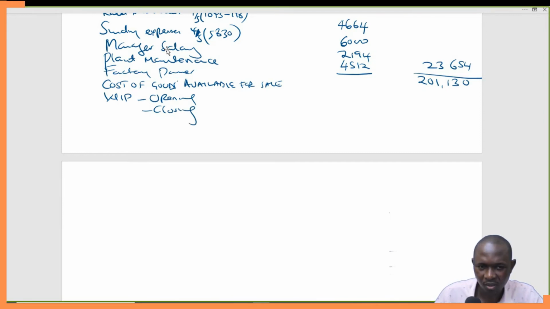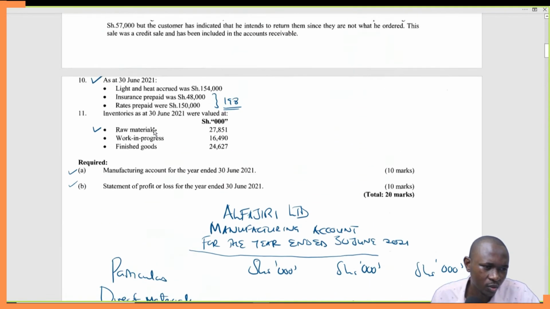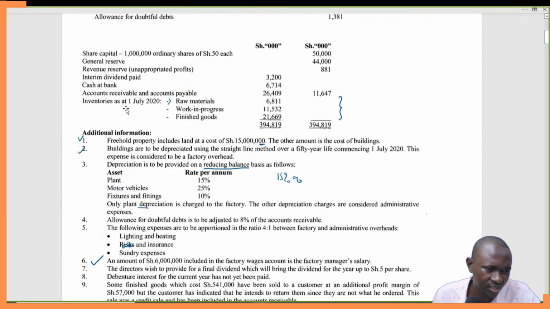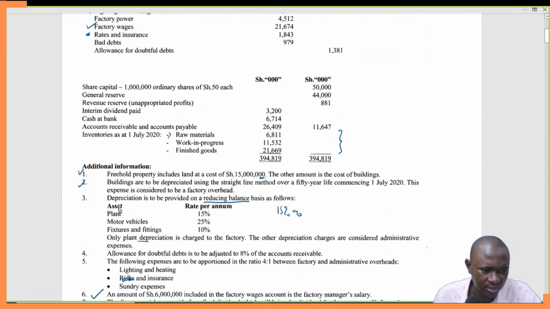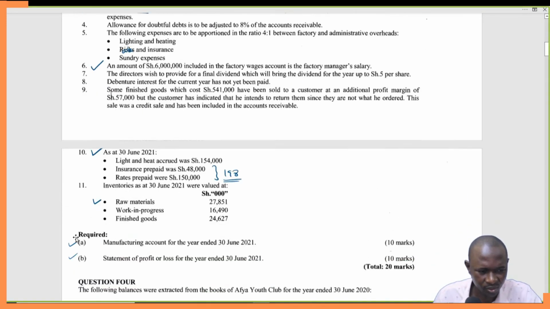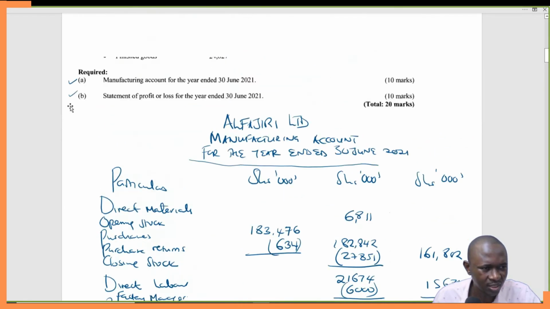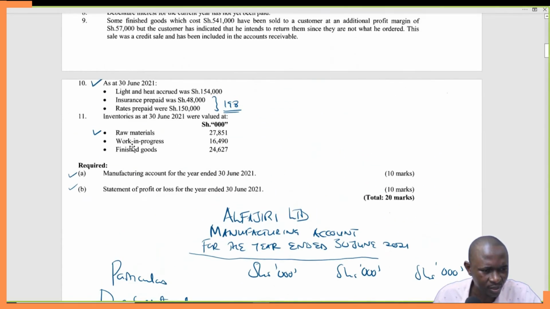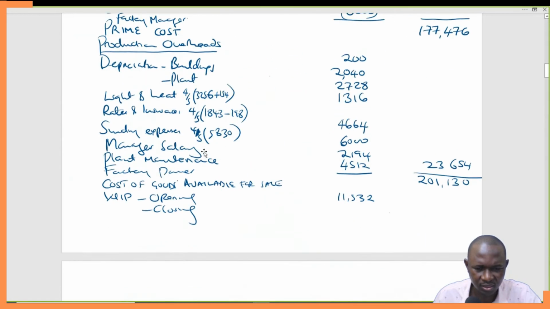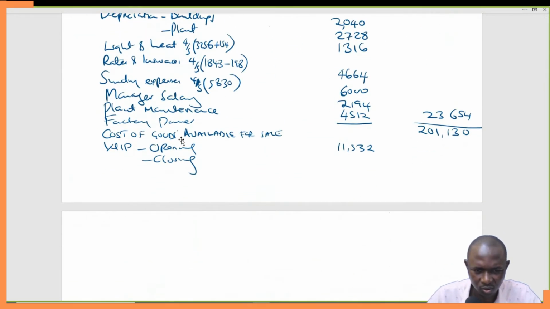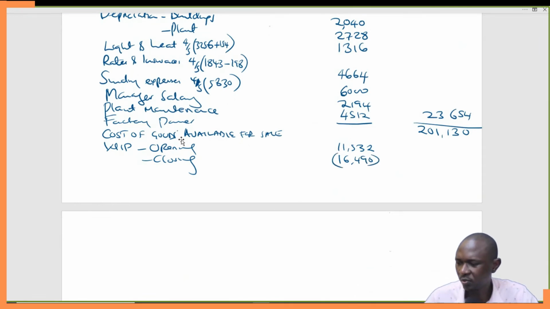So what is the opening work in progress? Opening work in progress we've been given in the question. This is the opening work in progress, 11,532. So get that figure here, 11,532, and then closing work in progress is here. Closing is 16,490. So opening minus closing 16,490. This will give you